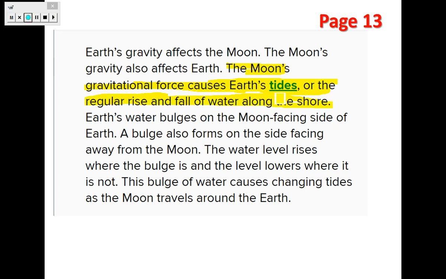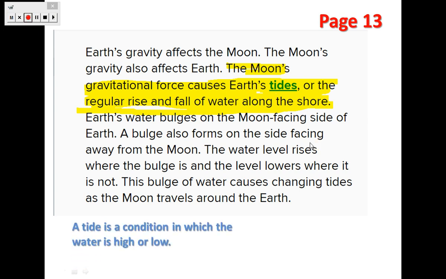Sometimes when you go to the shore, you see that the water is rising, and when you go one more time again, you see that the water is falling. What is causing the rise and fall of the water at the shore? It's because of the moon. If you ever asked yourself what is causing the water to rise and fall, it's actually the moon, the effect of the moon.